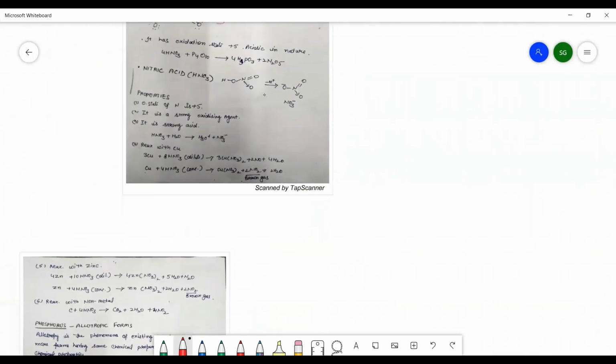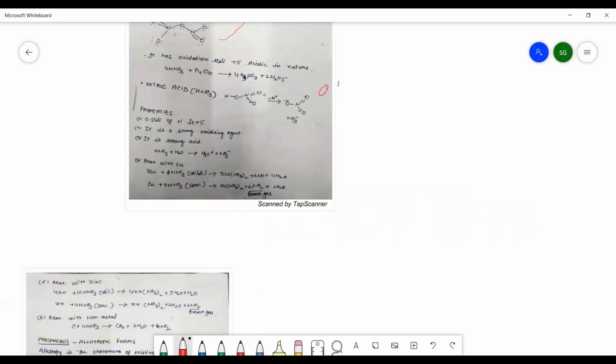Now we will see nitric acid, that is the oxo acid of nitrogen. As you know, oxo acids are the acids in which, if we are taking nitrogen, there is at least one N double bond O bond, and it has one N-OH bond. So these are called oxo acids.